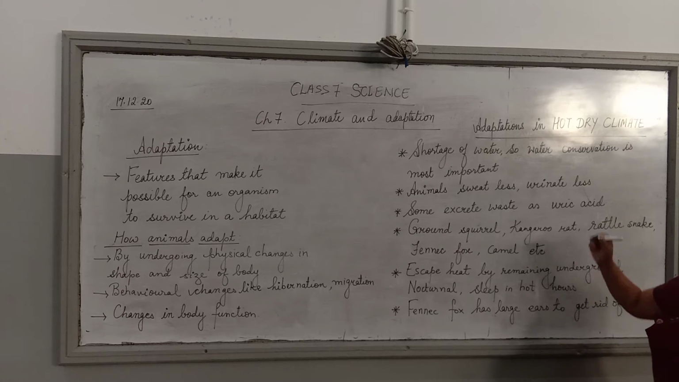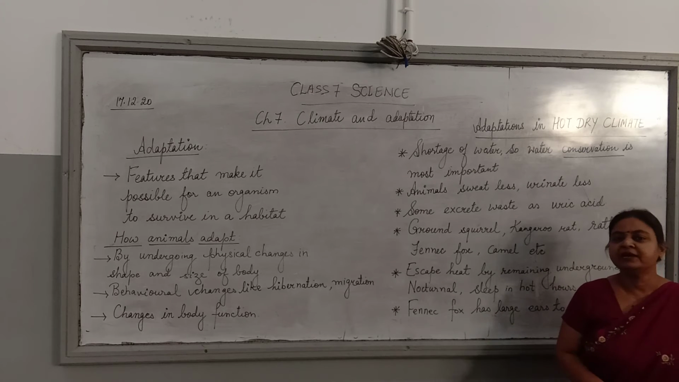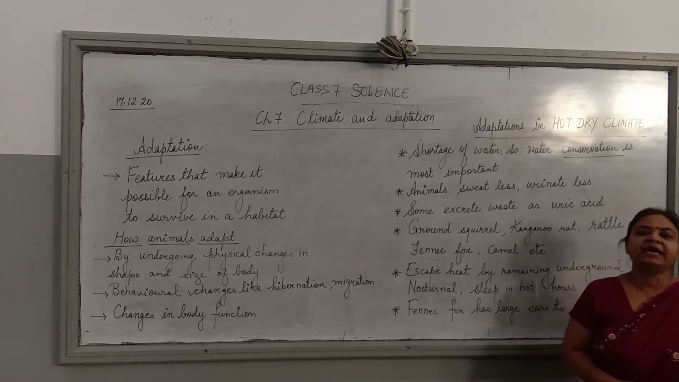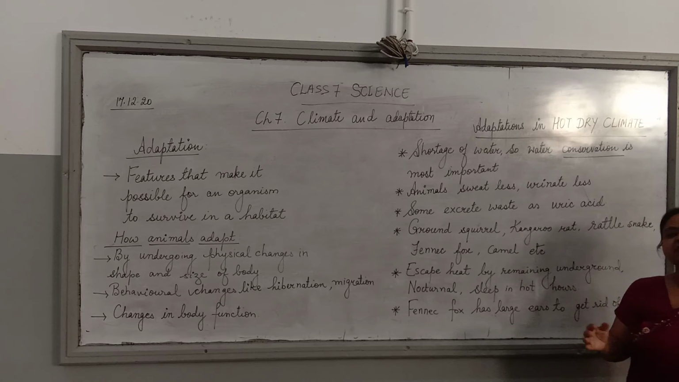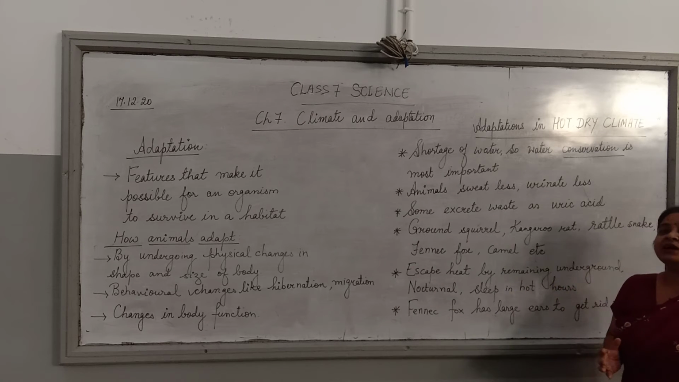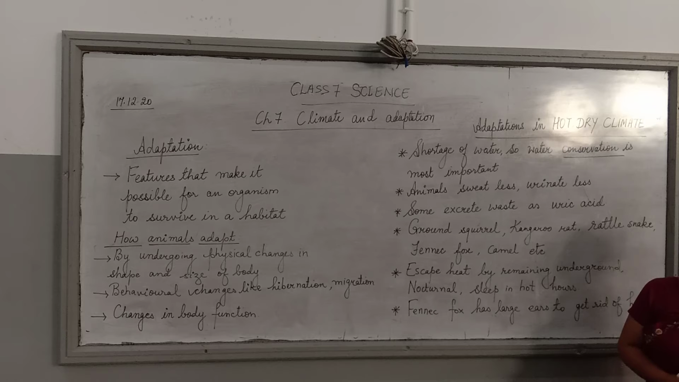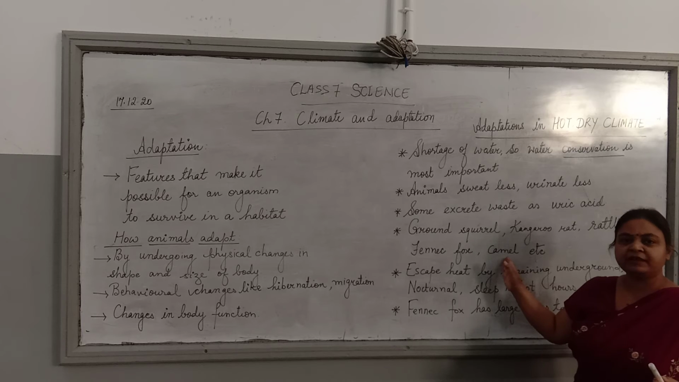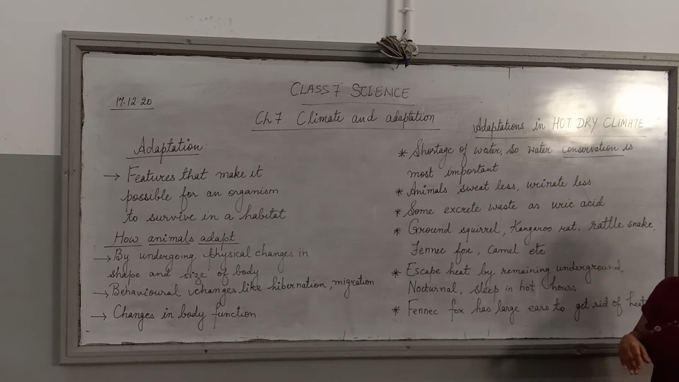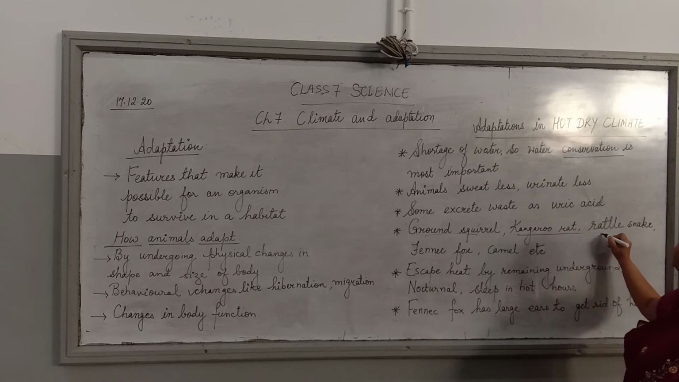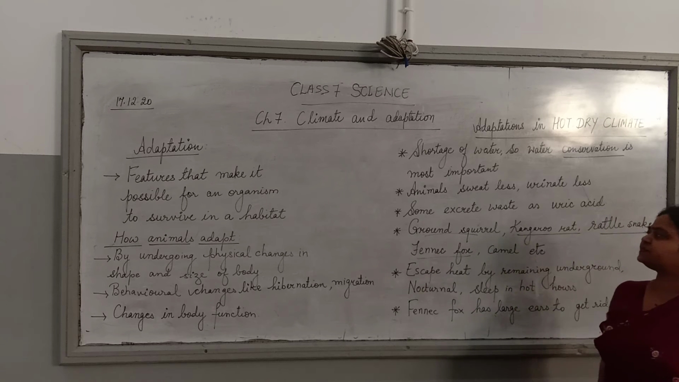So it is important to conserve water. Water conservation is very important for such animals. Last year we studied about cactus and camel. They both live in the desert and they have very good features to conserve water. So here we will not be studying about camel in detail because we have already learned last year, and cactus also. We will be going for the other animals like ground squirrel, kangaroo rat, rattlesnake and fennec fox.